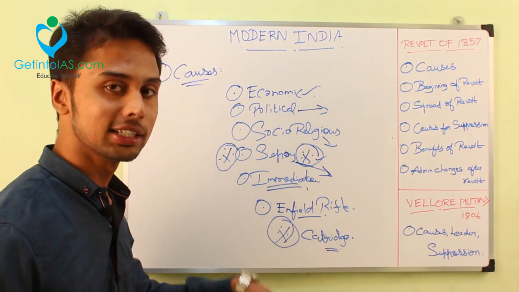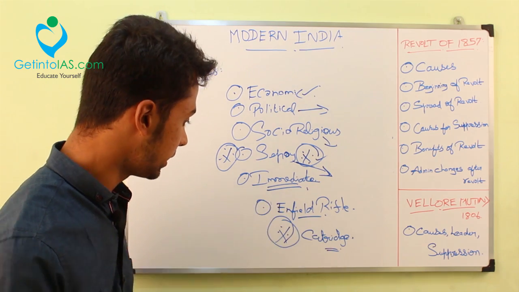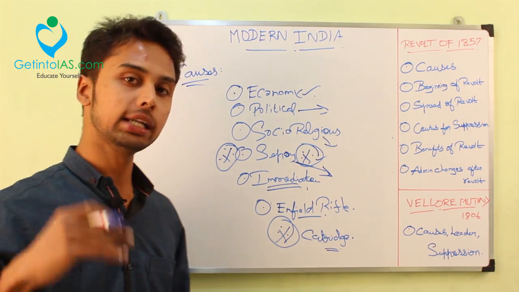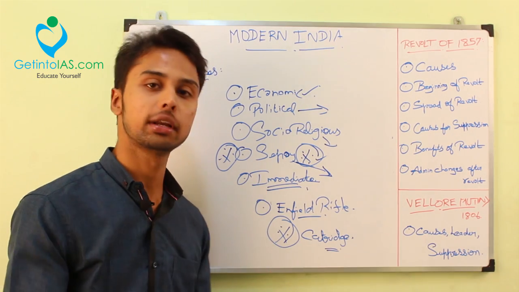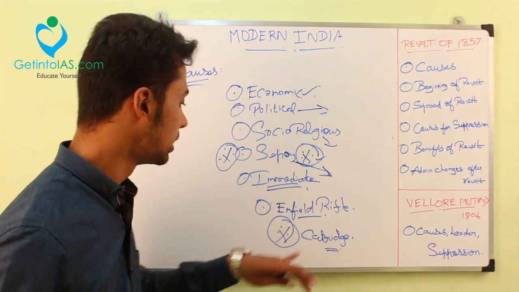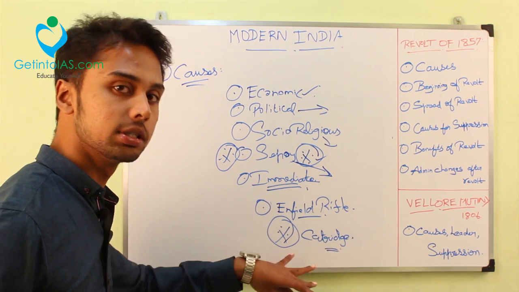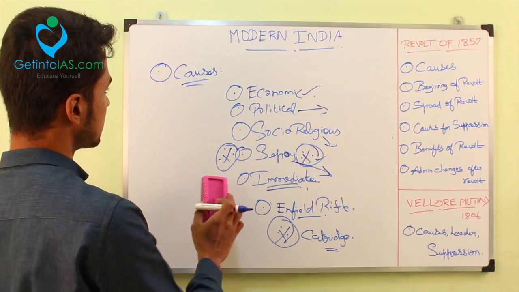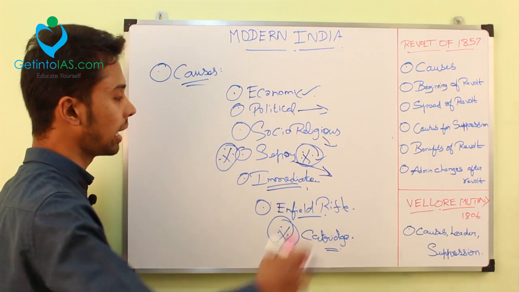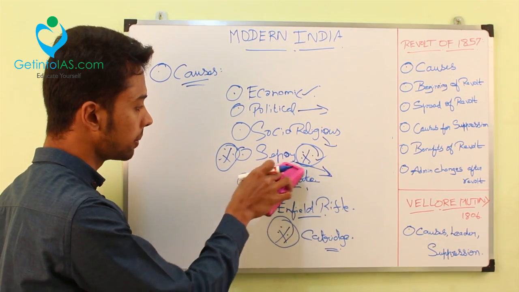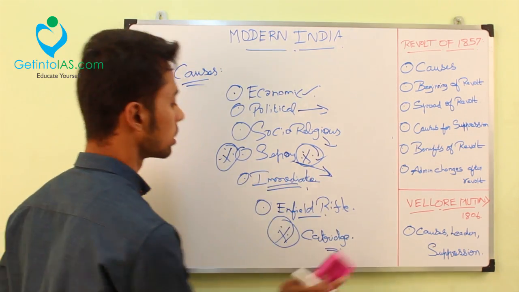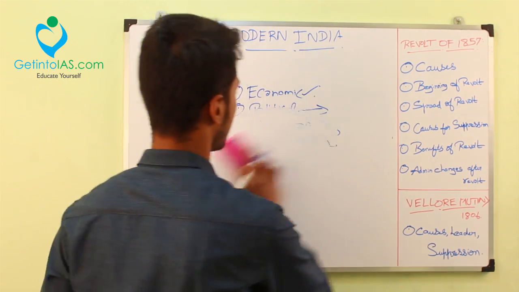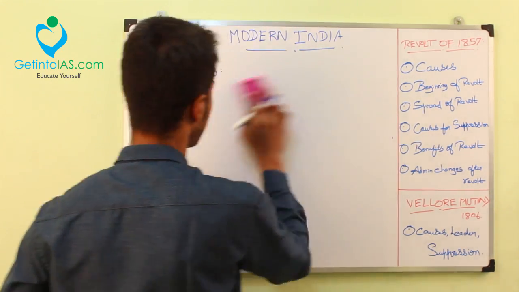Also, one comedy here is this Enfield. They protested against this Enfield rifle, but in later parts, when they were revolting against the British, they used this Enfield rifle. That was a great comedy. They protested against it, but later they used it against the British also. So this is about the causes. I will deal with the economic, political and religious causes, and the Sepoy cause is the main one because they are the ones who initiated the revolt. Now we are going into the beginning, where the revolt started and how it went through.